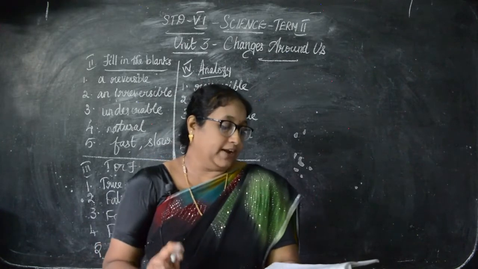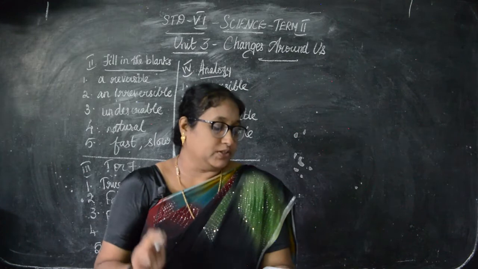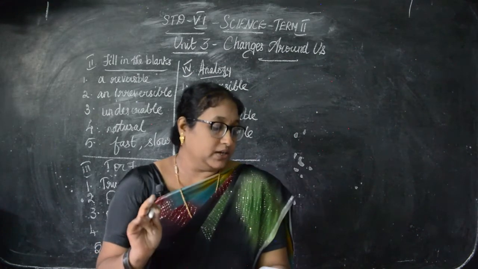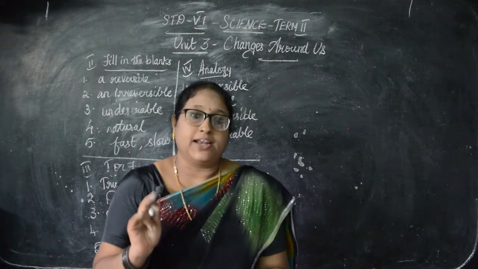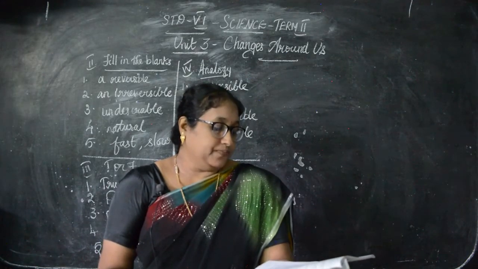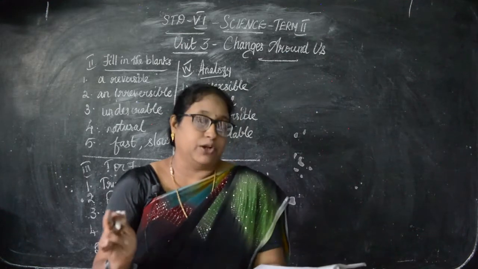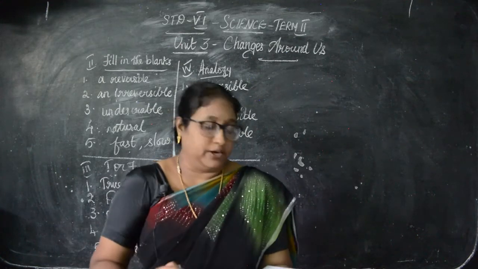Then rotting of an egg, condensation of water vapor, trimming of hair, ripening of fruit. So what will be the odd one? Rotting of an egg. Then fourth, inflation of a balloon, popping a balloon, fading of wall paint, burning of kerosene. That is inflating a balloon, you will circle it. That's the odd one. Okay.